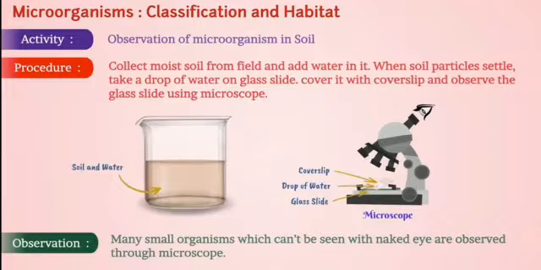Students, take page number 17, activity 2.1. Collect some moist soil from the field in a beaker and add water to it. After the soil particles have settled down, observe a drop of water from the beaker under a microscope. What do you see? See the observation in the video.